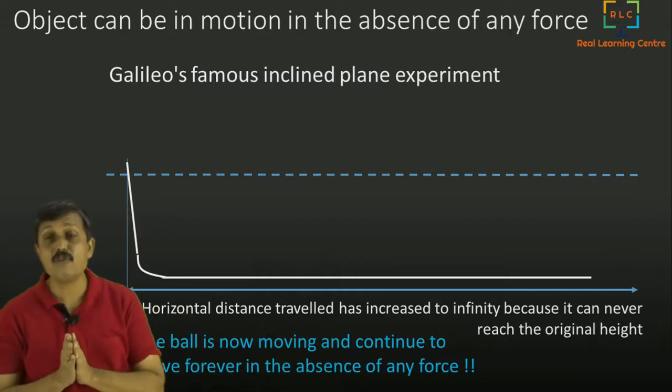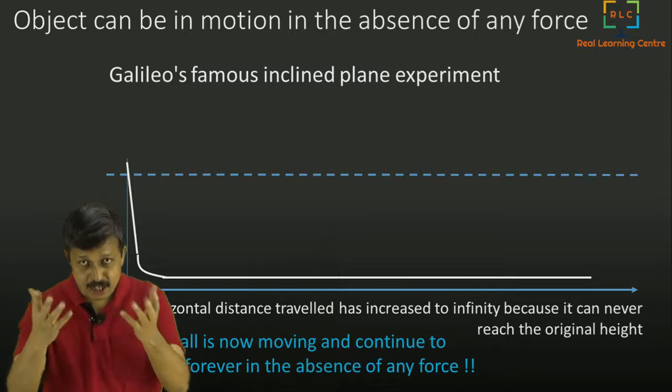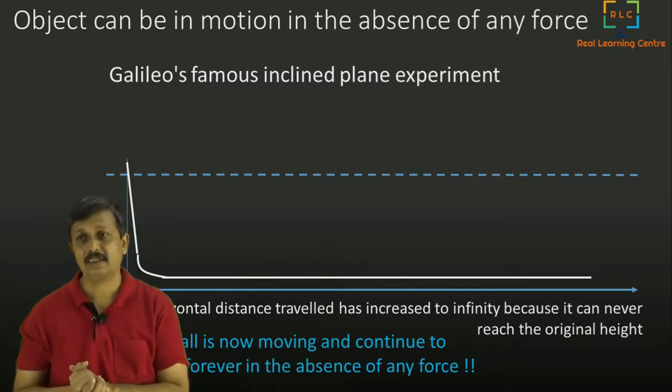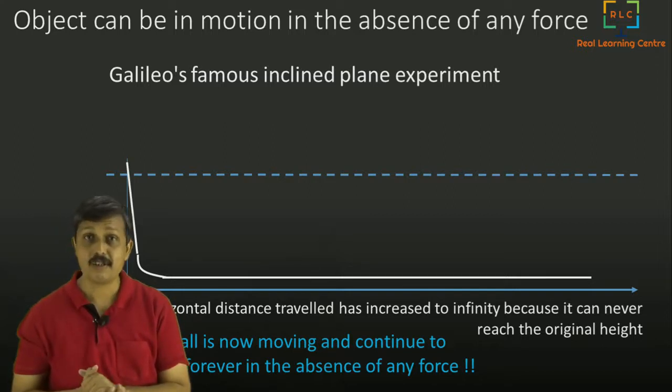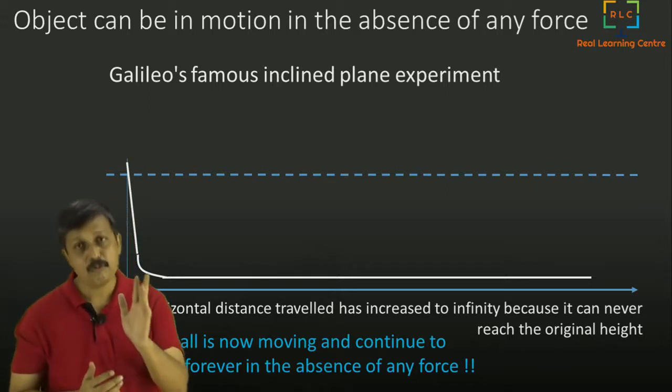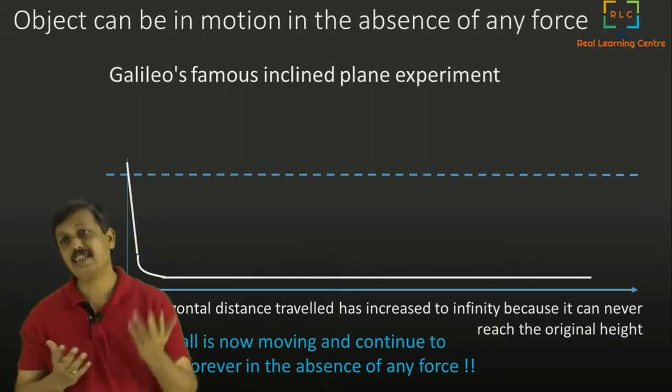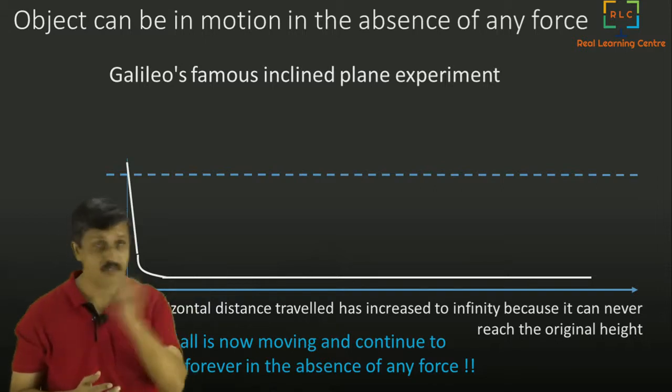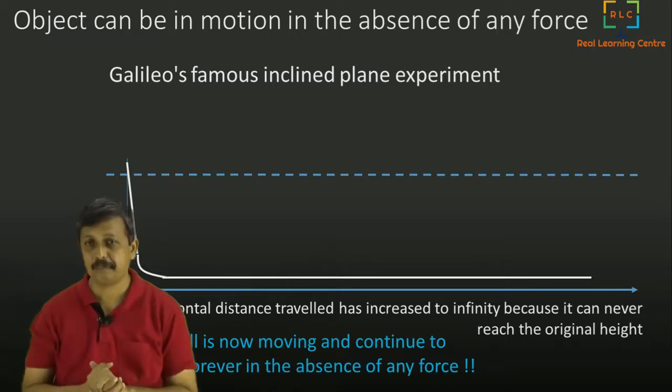From this he concluded, and urged people to understand, that there is no force required to keep a body in movement. It may be required to start the movement or stop it or change its direction, but no force is required to keep a body in movement.